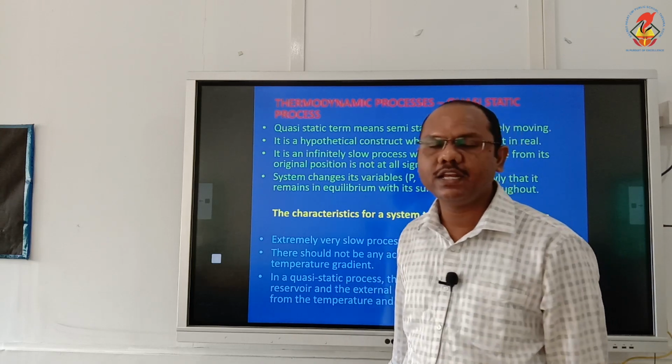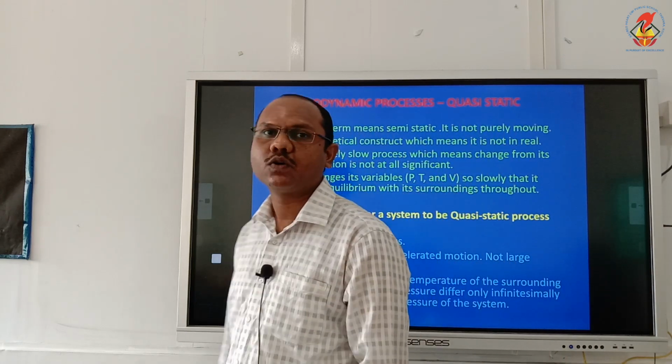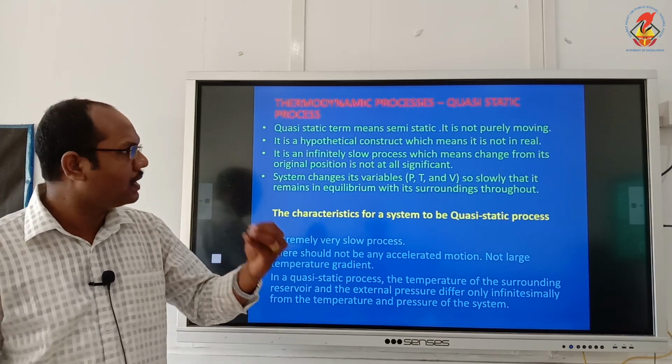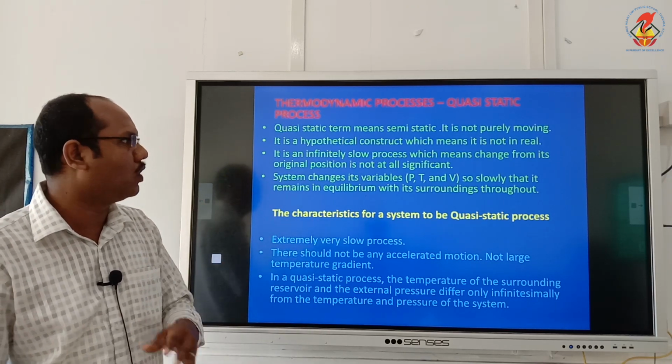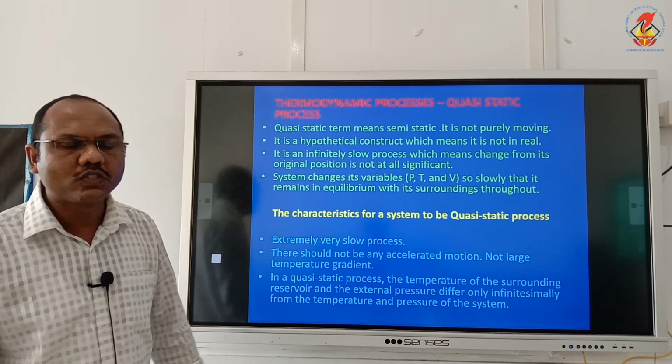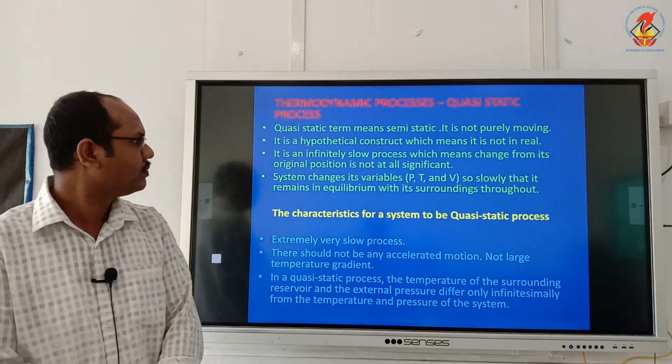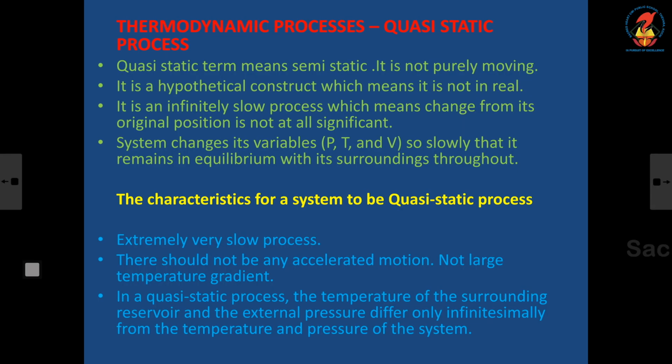Such kind of process is called quasi-static process. So there is a change in pressure and change in volume, but their change is very small. So it is not at all significant. Such kind of process is called quasi-static process.